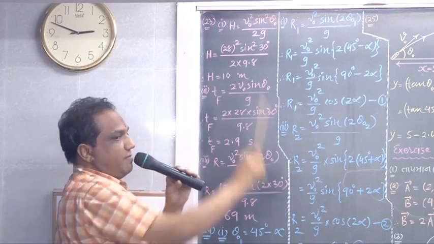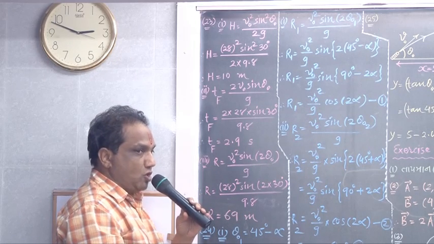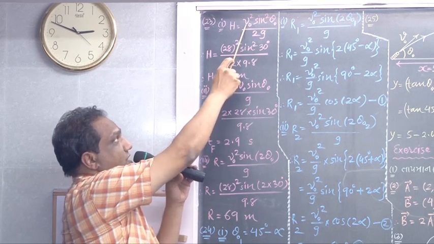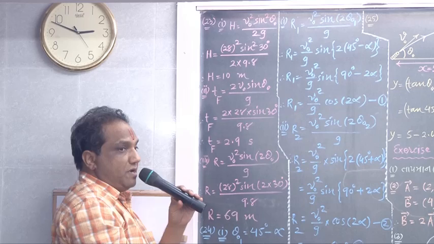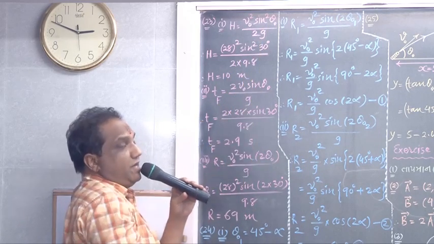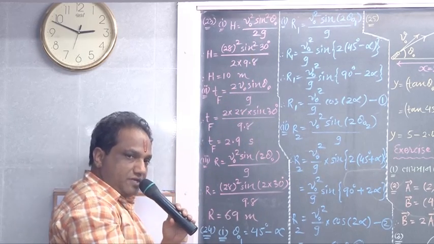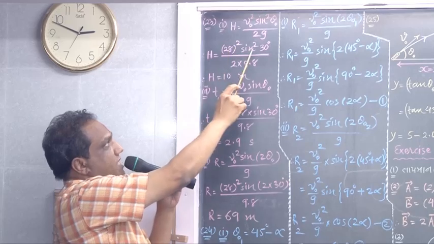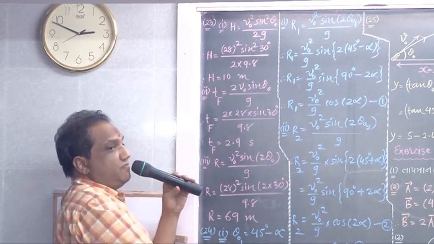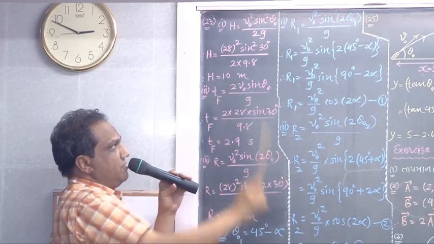What is the initial velocity? 28 meter per second. What is the angle of projection? 30 degree. The value of g is 9.8 meter per second square. Now sin 30 degree is 1/2 and its square is 1/4. Simplify, the answer is 10 meter.